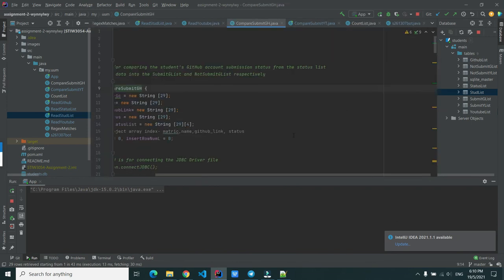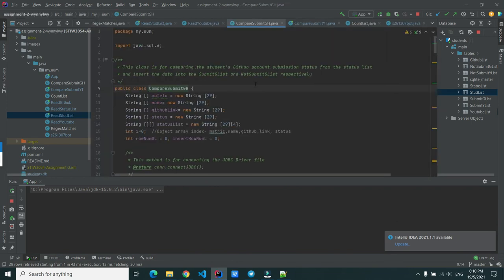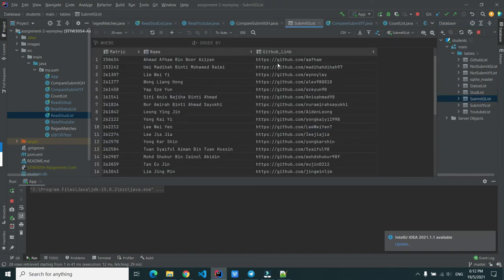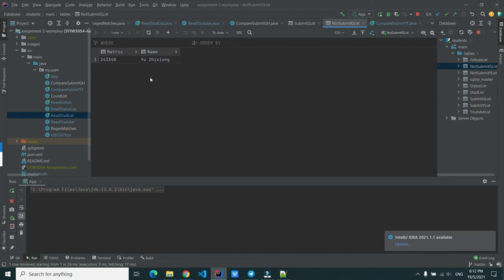In the CompareSubmitGH class, this class is for comparing the students' GitHub account submission status from the status list and inserting the data into the SubmitG list and notSubmitG list respectively. For information, the SubmitG list will contain the students who have submitted the GitHub link. Whereas, the notSubmitG list will contain the students who didn't submit the GitHub link.